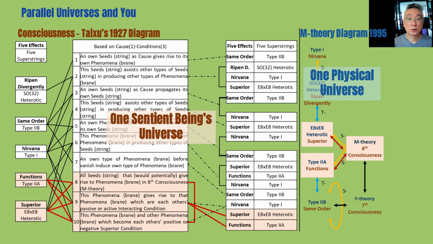More can be said that the two diagrams are the same, but the point here is that string theorists think that one set of the theory on the right represents one physical universe. But Yogacara Buddhism says that Taishu's diagram on the left represents one sentient being's universe.